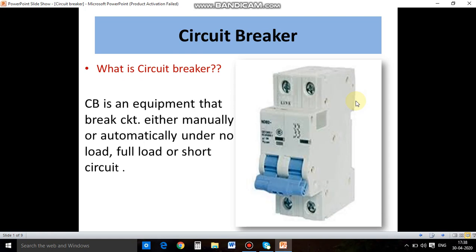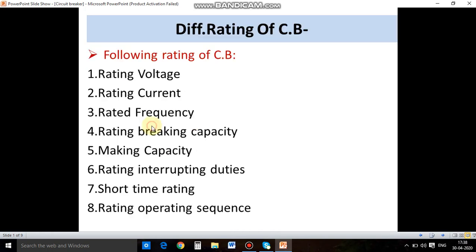Before I explain the different types of circuit breaker, I would like to tell you what a circuit breaker is. A circuit breaker is electrical equipment that breaks a circuit, either manually or automatically, under no load, full load, or short circuit conditions. It operates manually for maintenance, and it operates automatically when a fault occurs in the circuit.